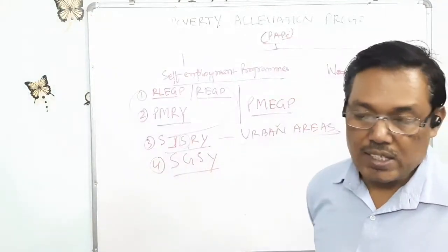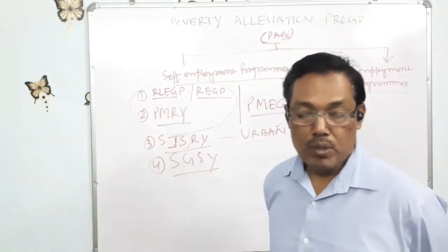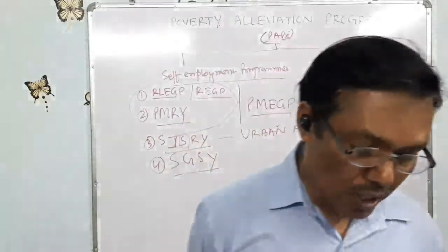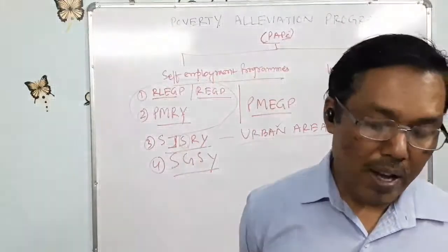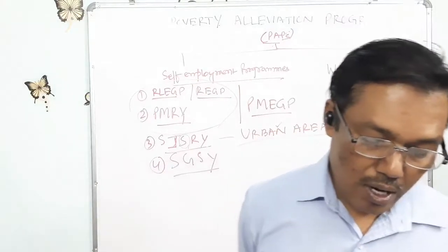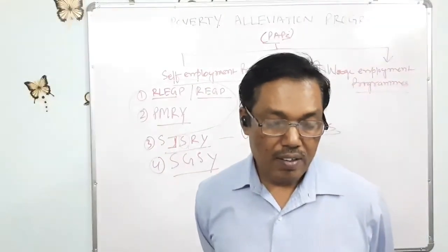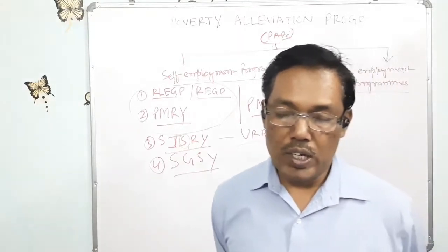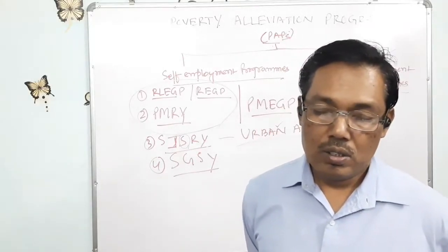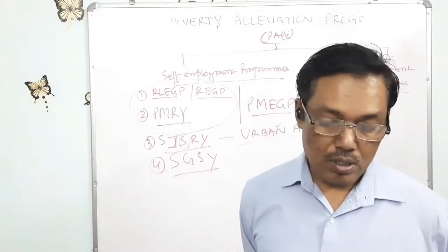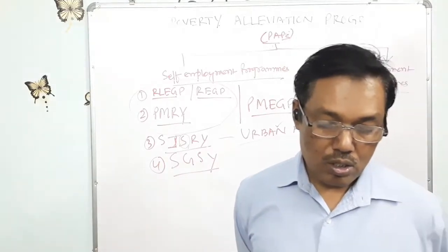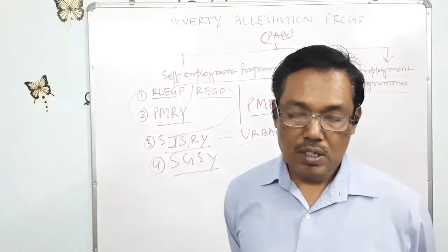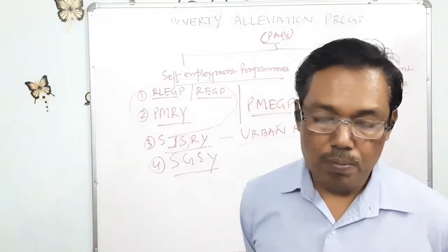This SGSY aims at promoting micro entrepreneurship or micro enterprises and helping assisted poor families create jobs for themselves. Swarojagar means they will create their own job themselves,